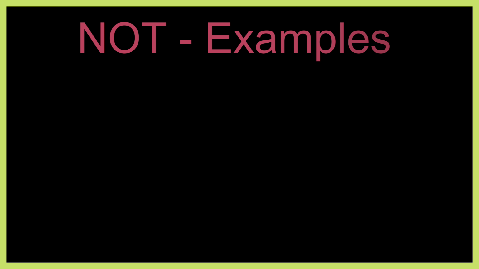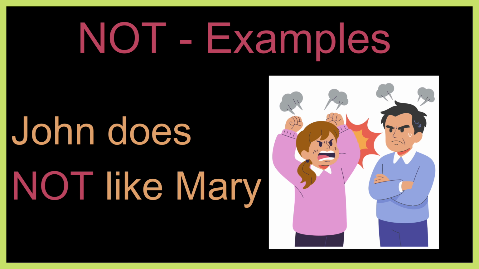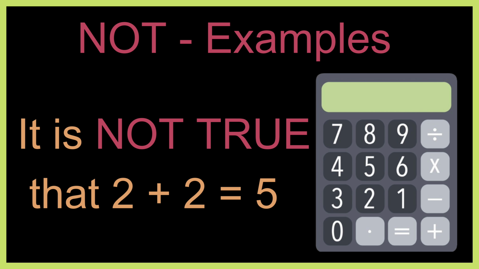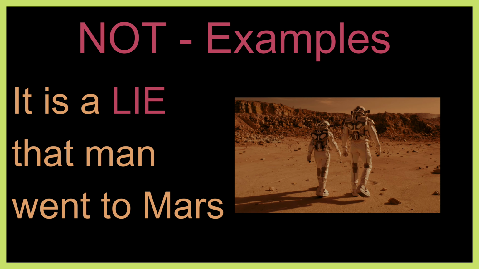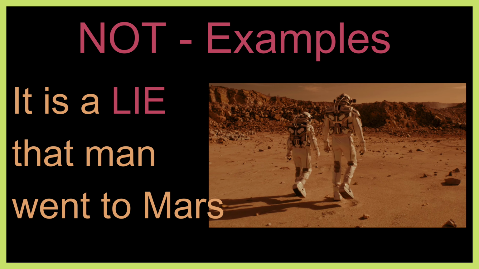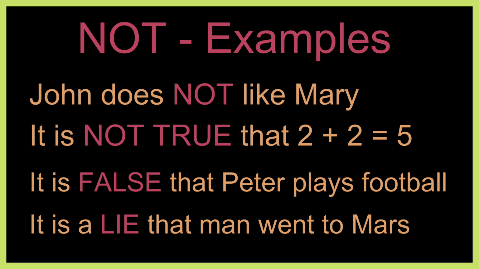Let me give you some examples. John does not like Mary. It is not true that 2 plus 2 equals 5. It is false that Peter plays football. It is a lie that man went to Mars. All these sentences, all these propositions, they use the not operator, the negation operator.